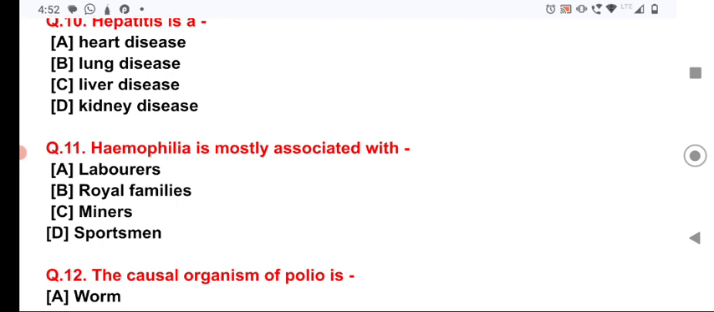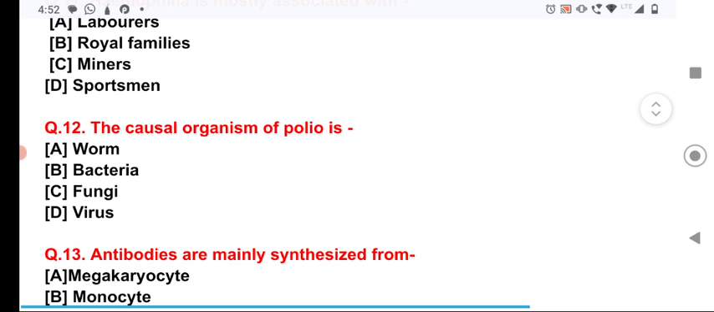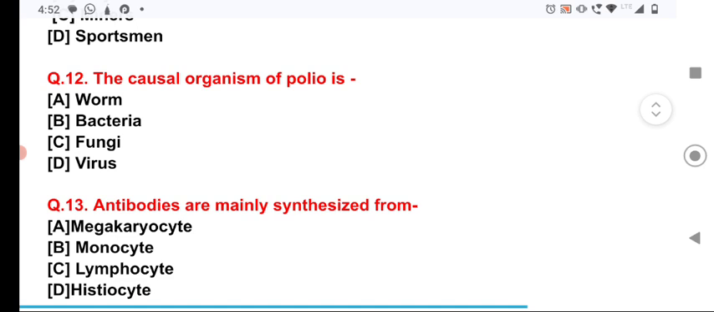It is a type of disease in which blood doesn't clot due to genetic disorder. Now, question number 12, the causal organism of polio is virus. Polio is caused due to virus. Polio in Hindi means Bal Pakshaghat.